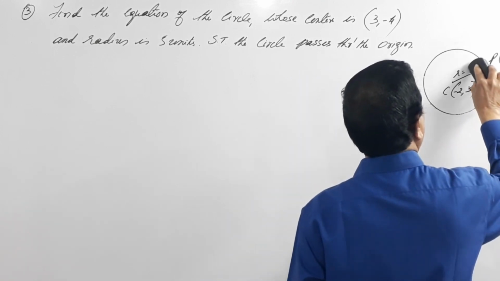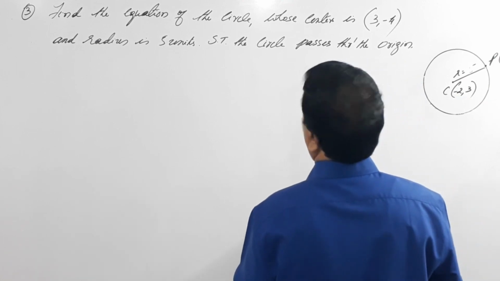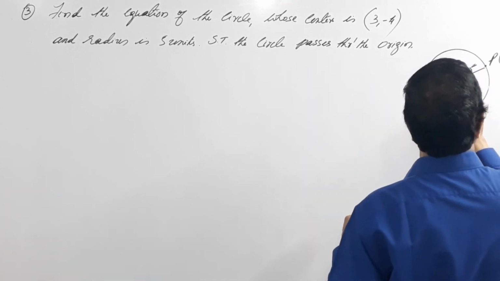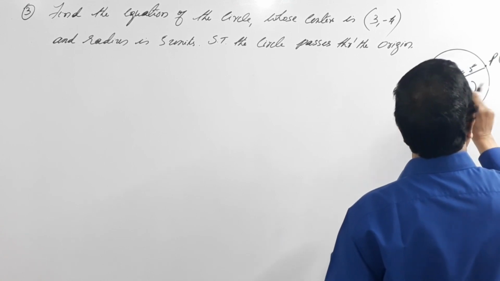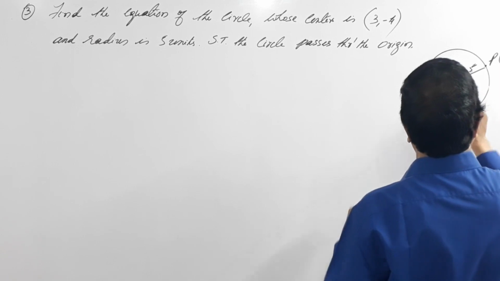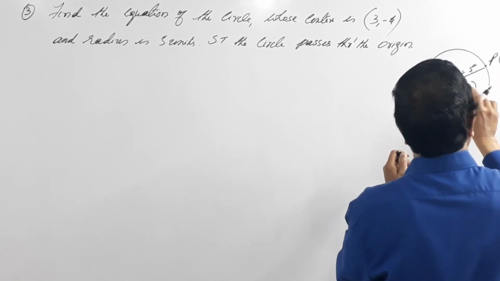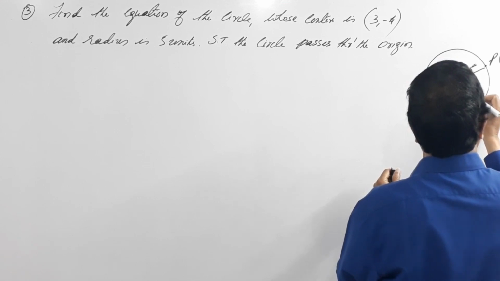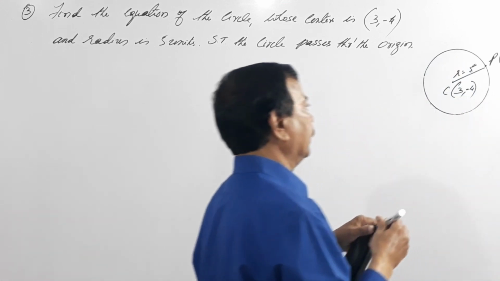So here the problem is what? R is 5 units, definitely 5, and this is 4 comma 3, comma 4... 3 comma minus 4, isn't it?